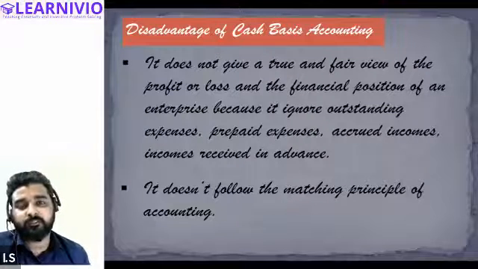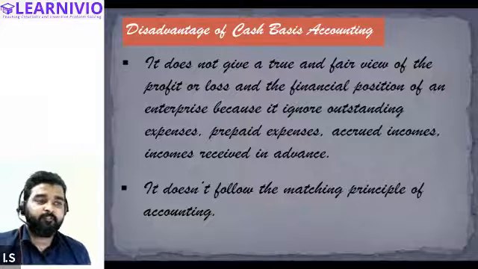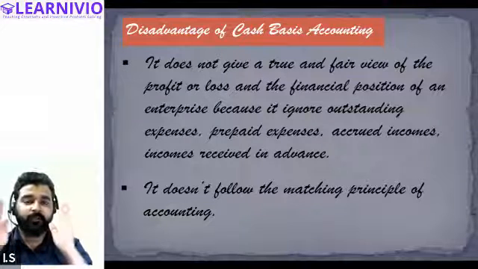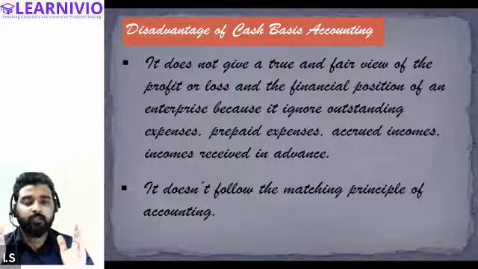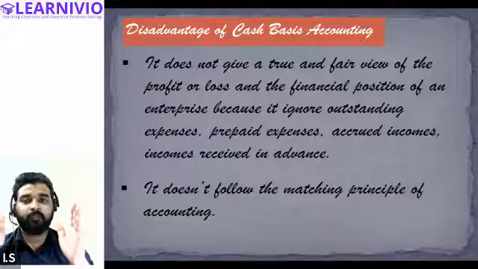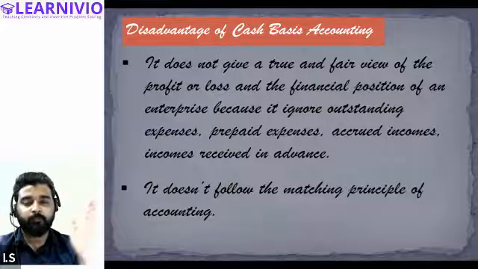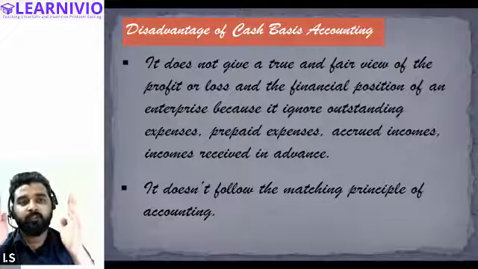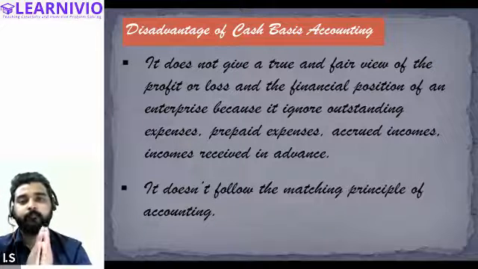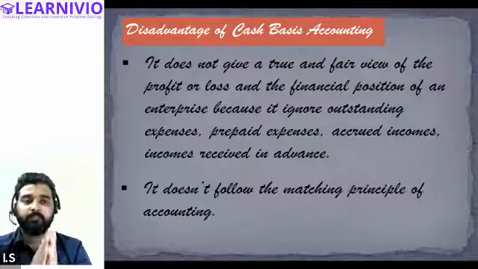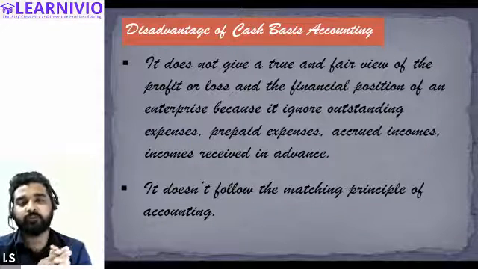The matching principle basically says that if we are doing the accounting for a particular period, then the expenses of this period and the income of this period should be recorded in the accounting of this particular period only, right? But cash basis accounting, what does cash basis accounting say?